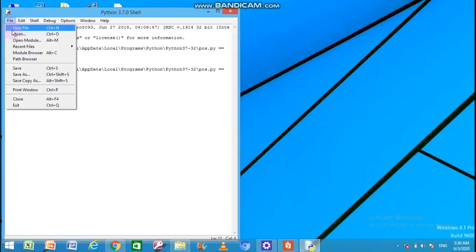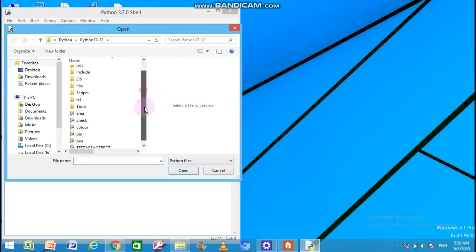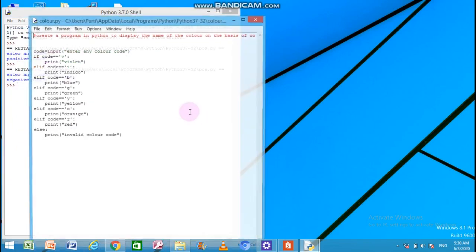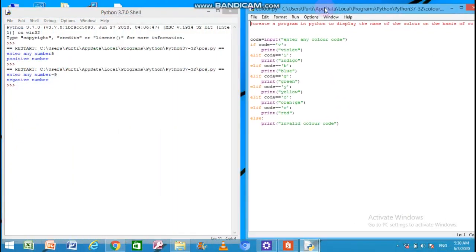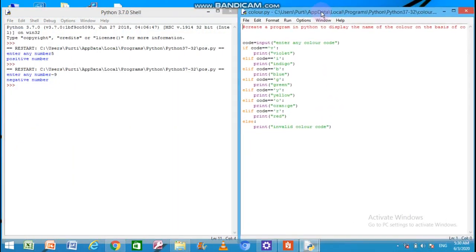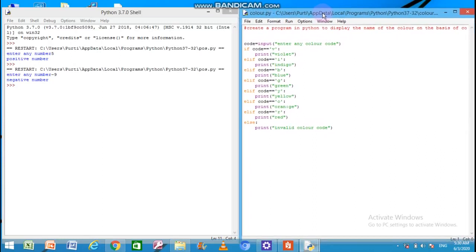Let us open another program to understand how multiple conditions can be placed into a program. In your book, one example is given. I have created another program here based on the same pattern, the multi-condition program.